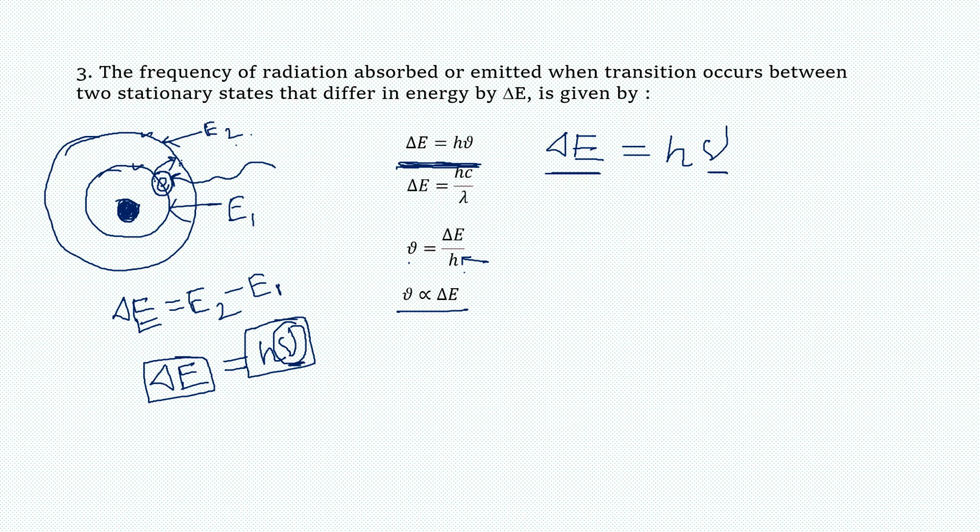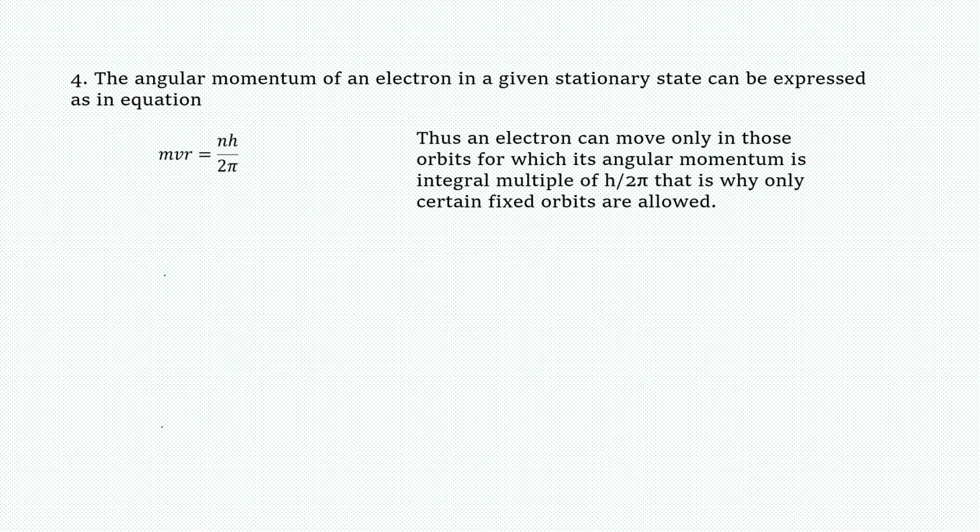In the next slide, let us see what this point is saying. Here it is said that the angular momentum of an electron in a given stationary state can be expressed as the equation mvr equals nh by 2 pi. And they are saying that an electron can move only in those orbits for which its angular momentum is an integral multiple of h by 2 pi.